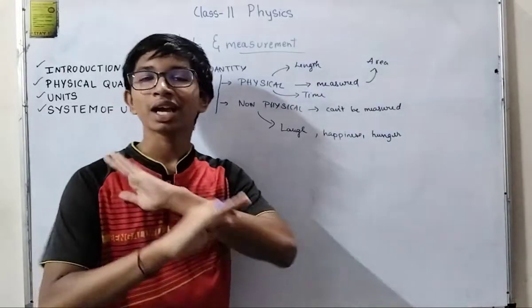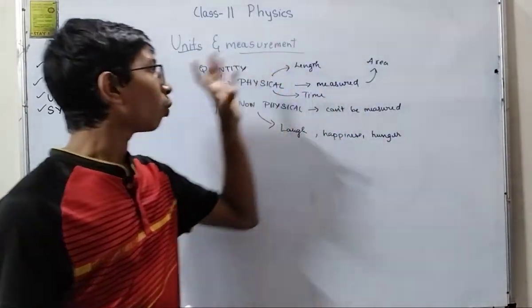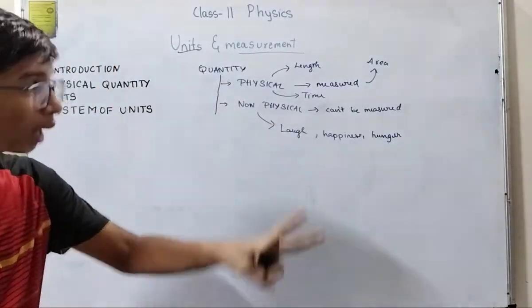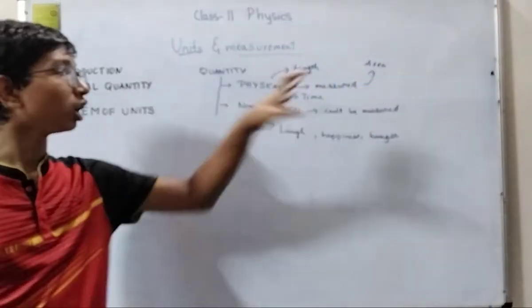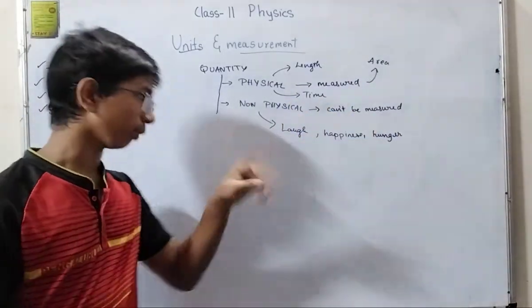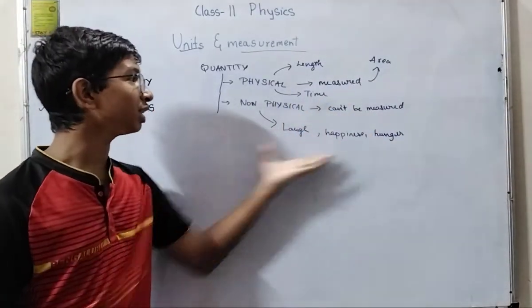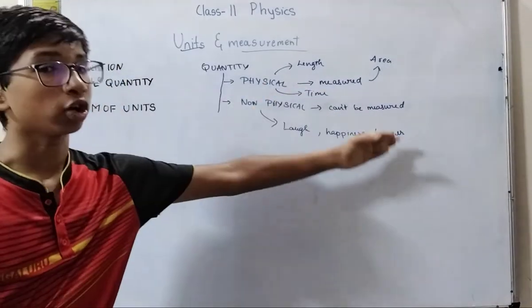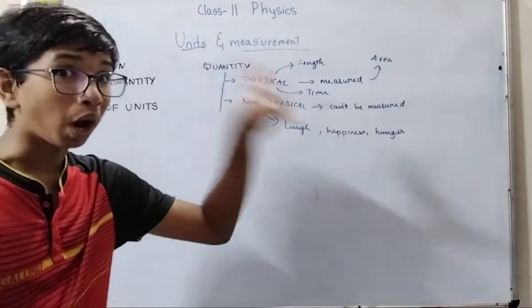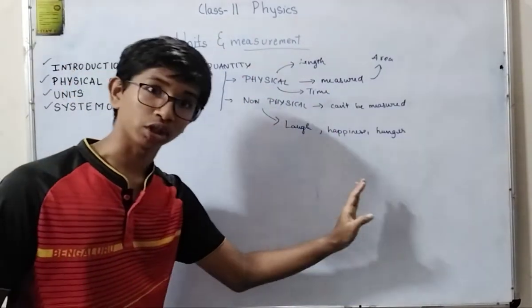These quantities cannot be measured. So once again, quantity is measurement. It has two types: one which can be measured, second which cannot be measured, though we say generally like very much. So laugh, happiness, hunger are non-physical, which cannot be measured. The second type is length, area and time, which can be measured.